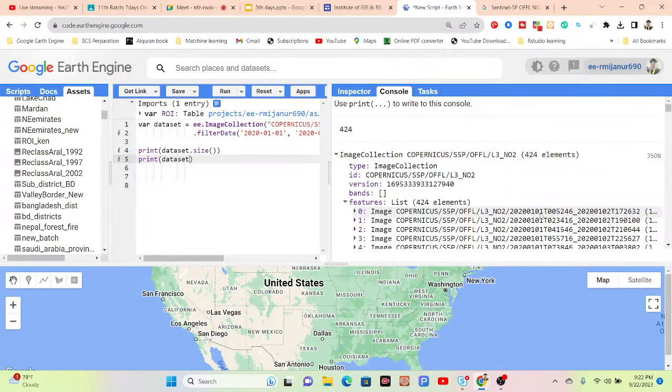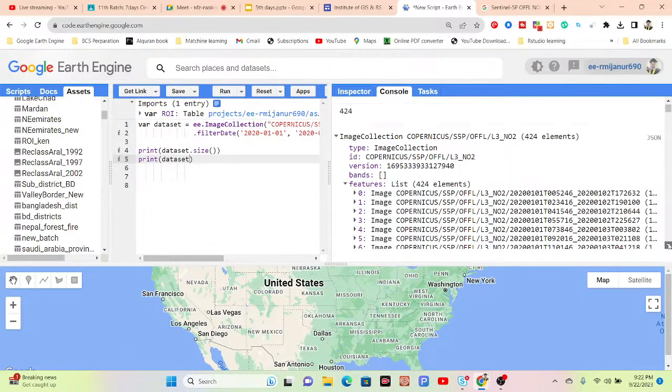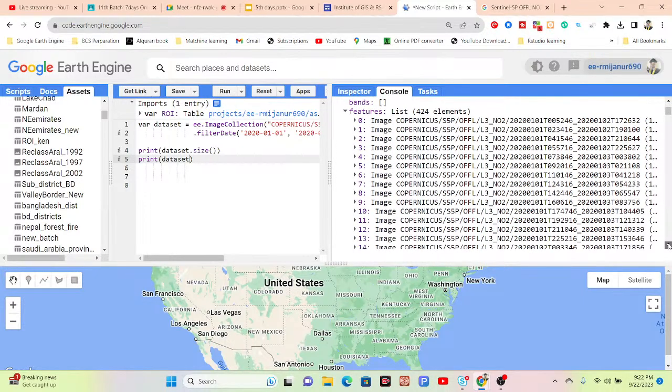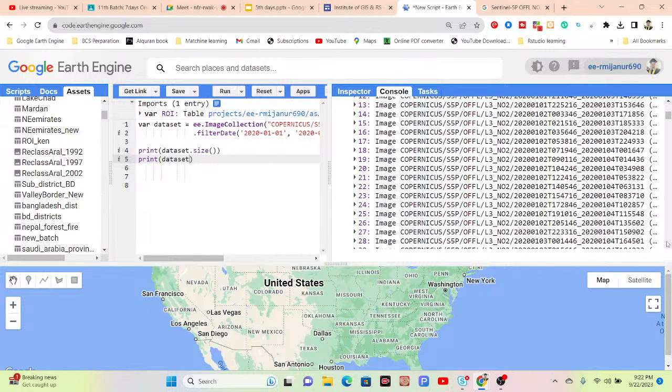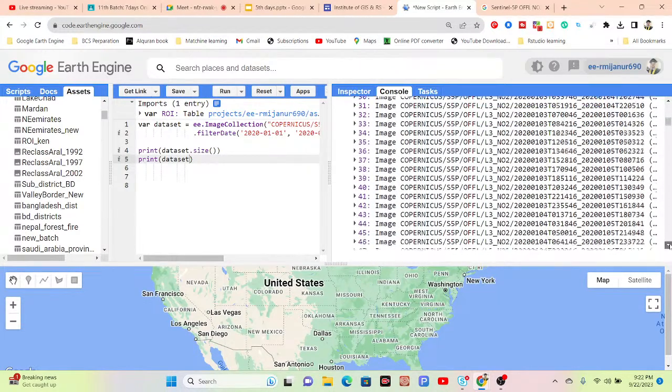You can see the 1st January. You can see a lot of datasets only for the 1st January. Then we get a lot for the 2nd January, then the 3rd January, then the 4th January.